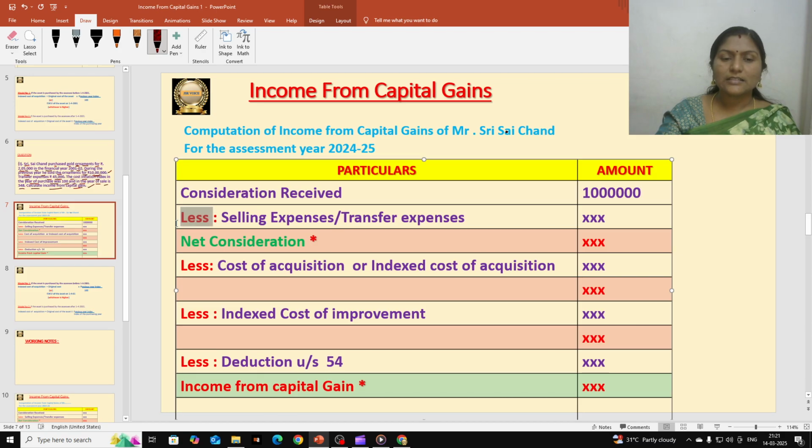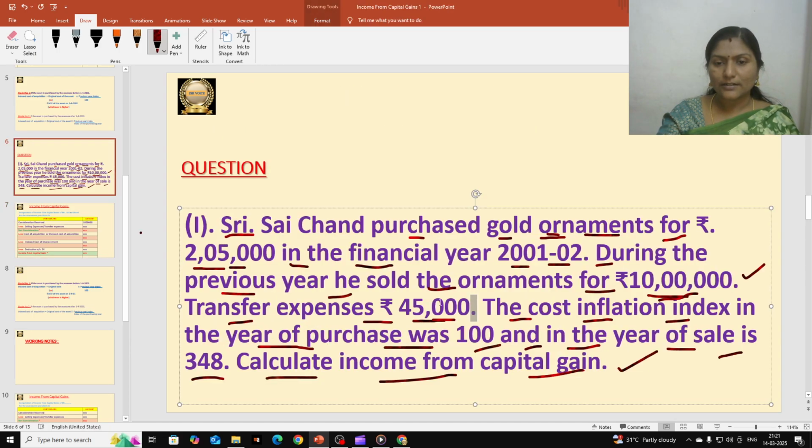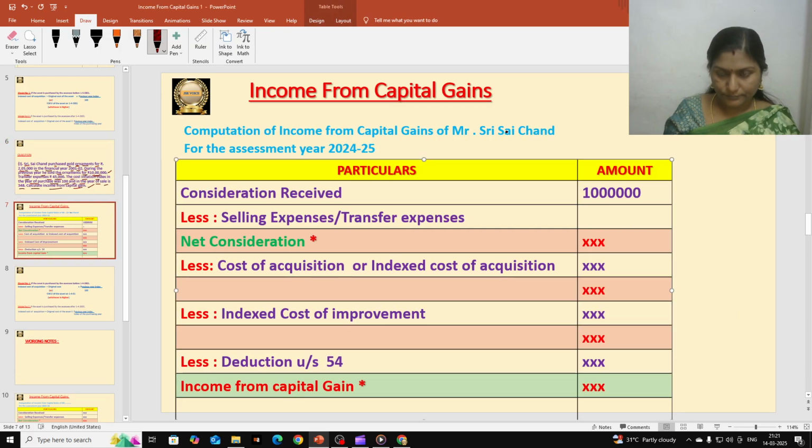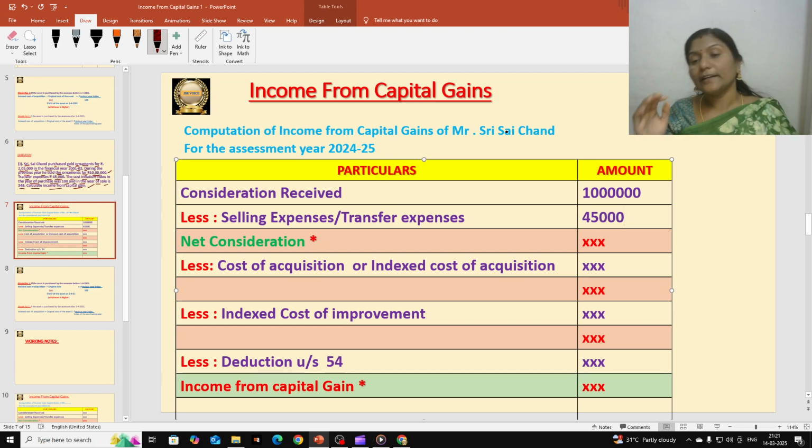Next, less selling expenses or transfer expenses. That is available in the question. Just now we discussed transfer expenses are how much? 45,000. Let us write here 45,000. We should deduct this 45,000 from 10 lakhs. How much do we get? That should be recorded here.